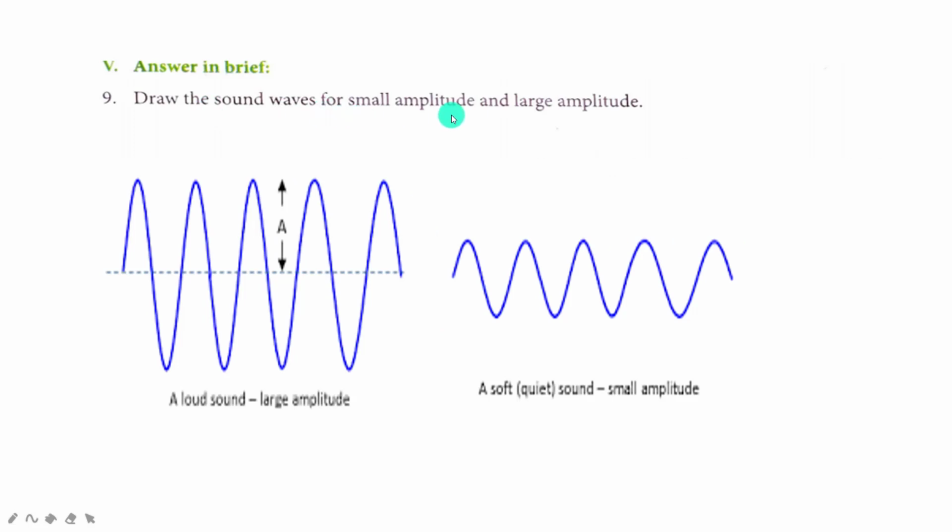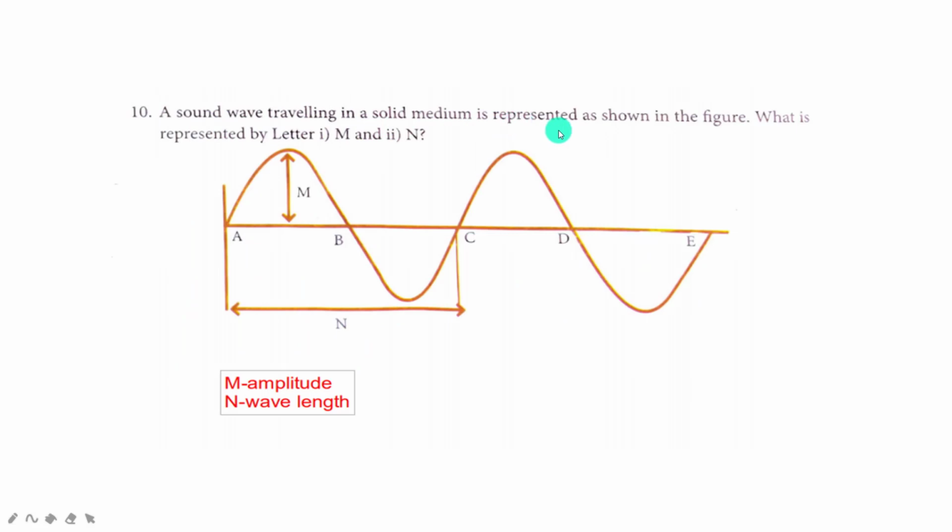Draw the sound waves for small amplitude and large amplitude waves. If you find this distance, it will give you the amplitude. This curve indicates a large amplitude sound and this curve indicates a small amplitude sound. A large amplitude sound produces a loud sound, but a small amplitude sound produces a quiet or soft sound. A sound wave traveling in a solid medium is represented as shown in the figure.